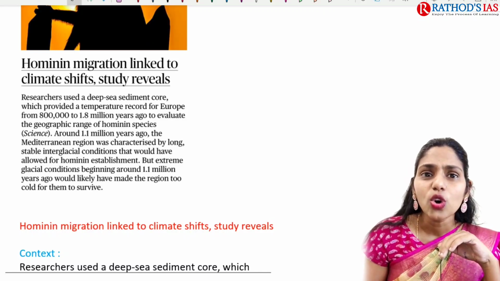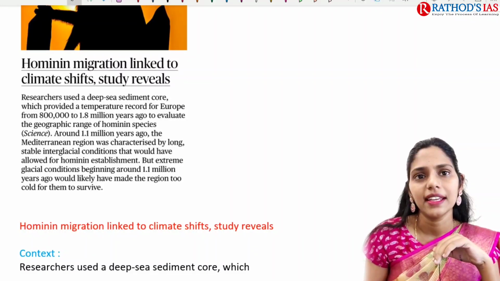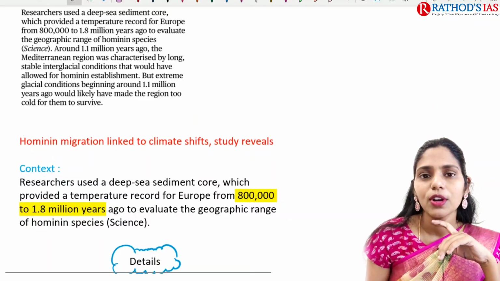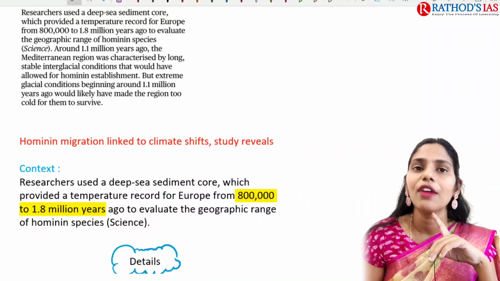The next topic is hominin migration linked to climate shifts, says a study. This article is important because you have to understand where humans came from and how they evolved.